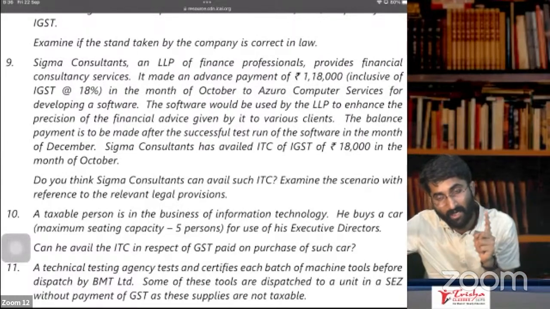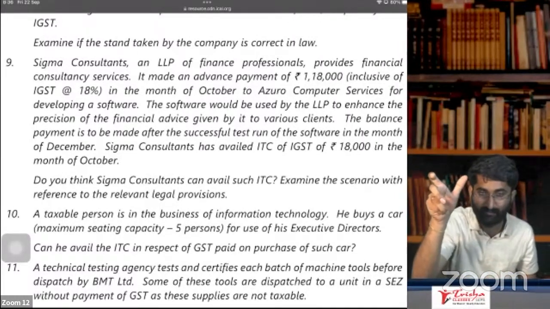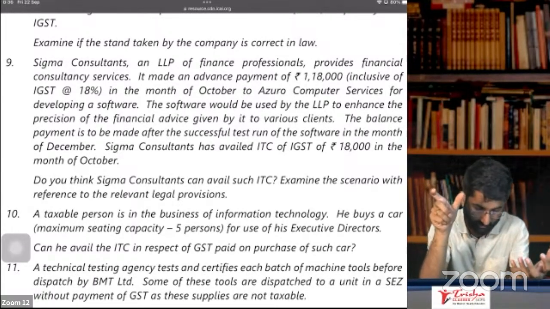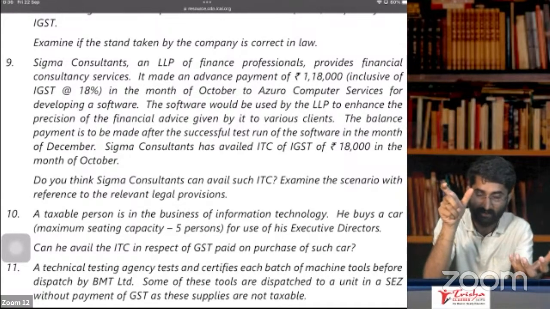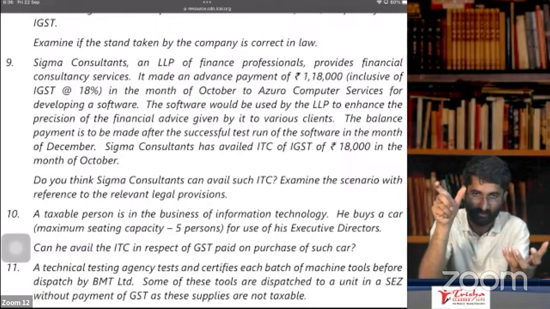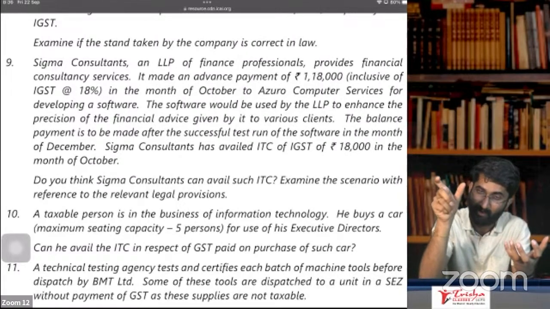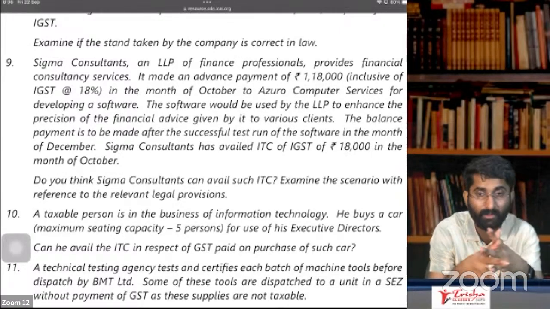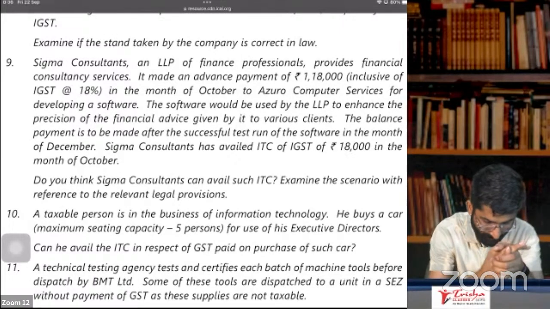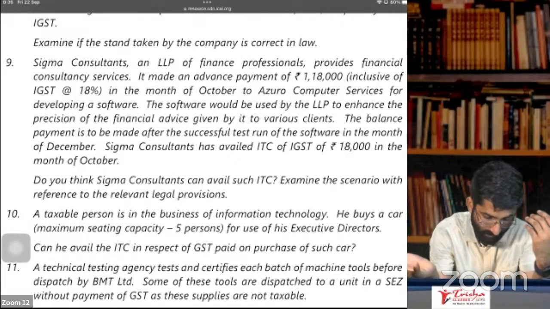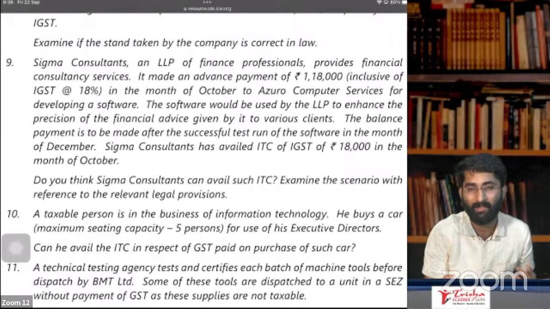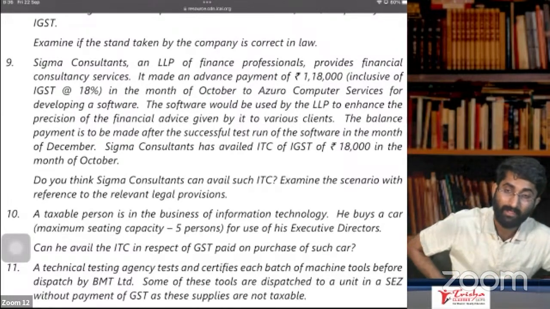Who is giving services to the clients now? This Sigma Consultants. They are purchasing some services from Azuro, computer software services. Now, who is the recipient here? Sigma is the recipient of the service. Provider of the service is Azuro. The balance payment is to be made after the successful test run, in the month of December. See, payment is in the month of October and the receipt of services is in the month of December.